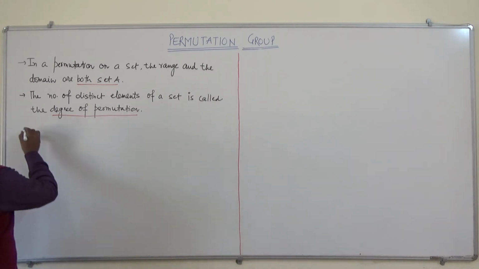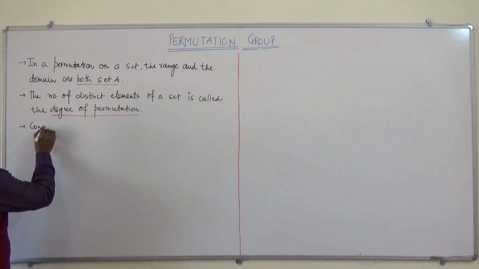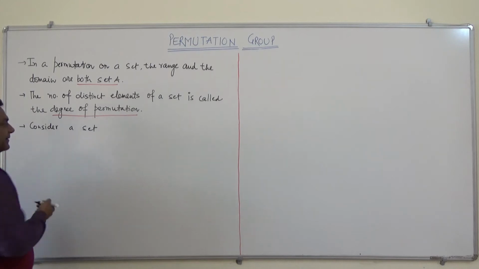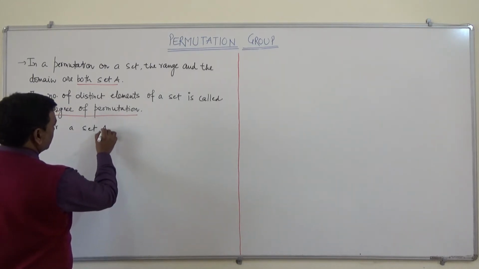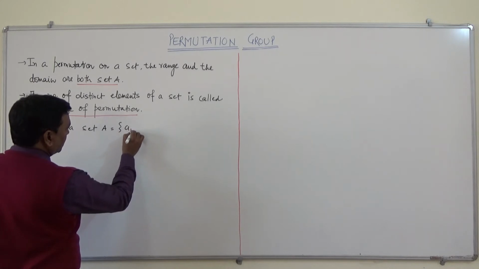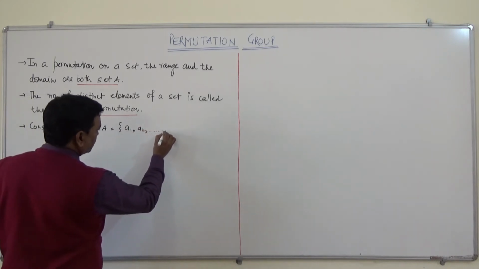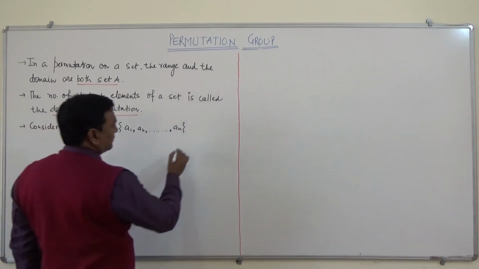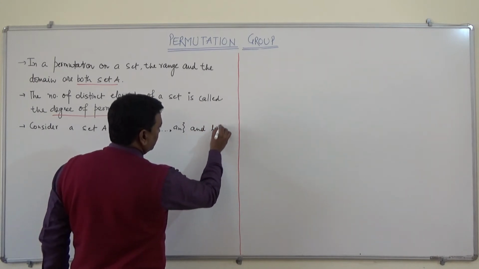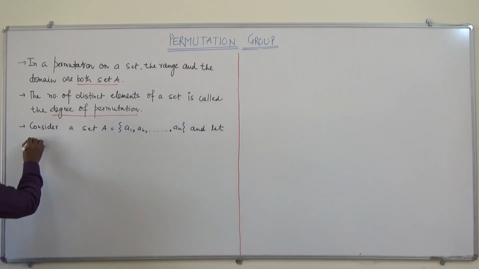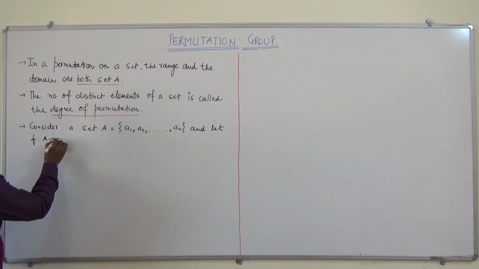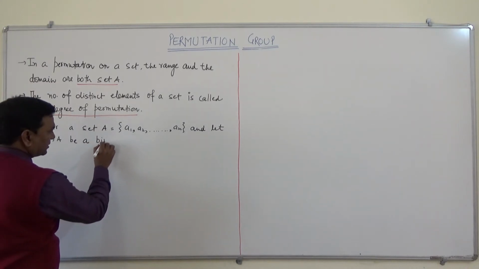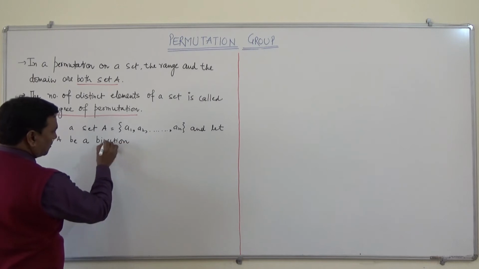Now let us consider a set, let us say A equals a1, a2 and so on up to an, and let f be a bijection or bijective function.